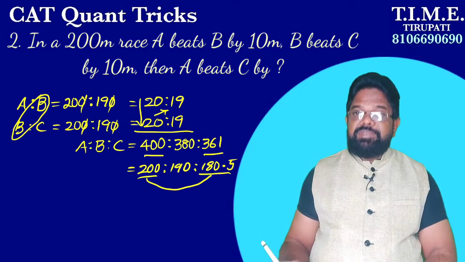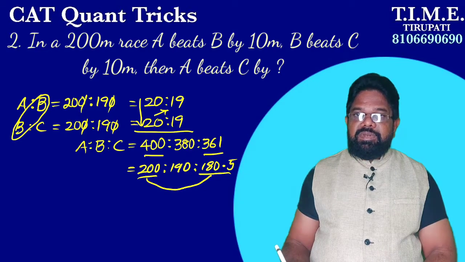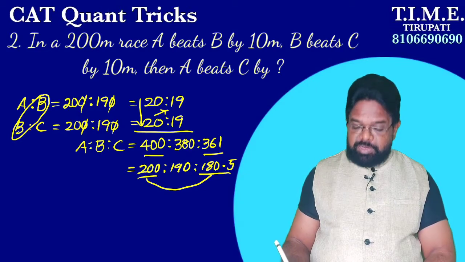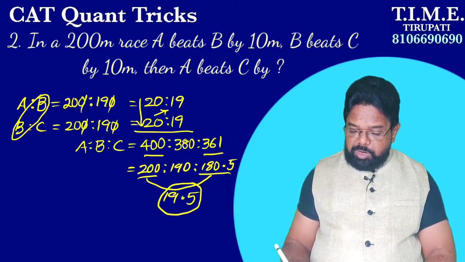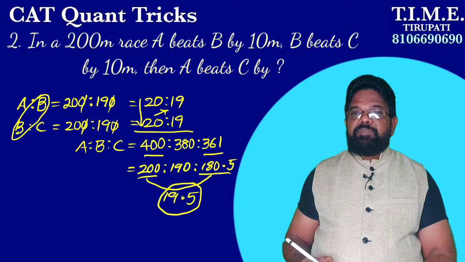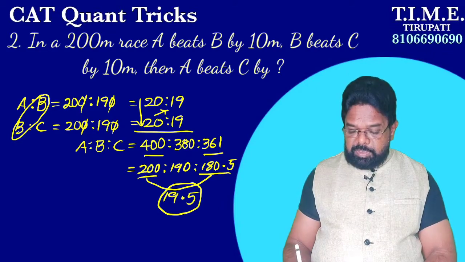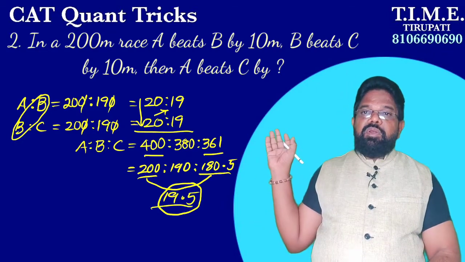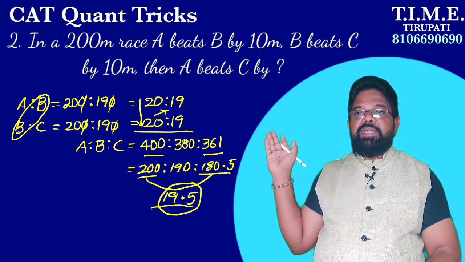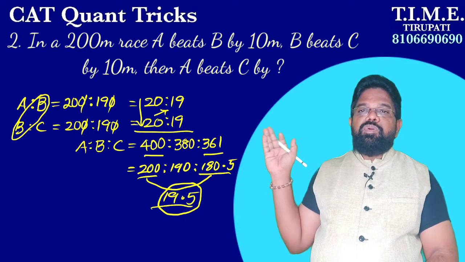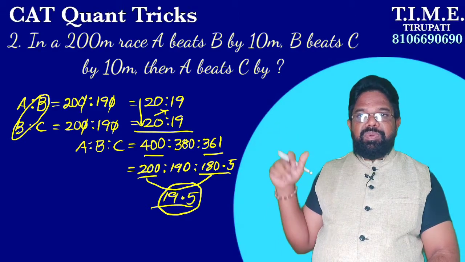So how much less is it? 19.5. So A beats C by how much? 19.5. Okay, so this is our answer. So what is our answer now? In a 200 meter race, A beats B by 10 meters, B beats C by 10 meters, then A beats C by how much? Don't say 20 meters here.